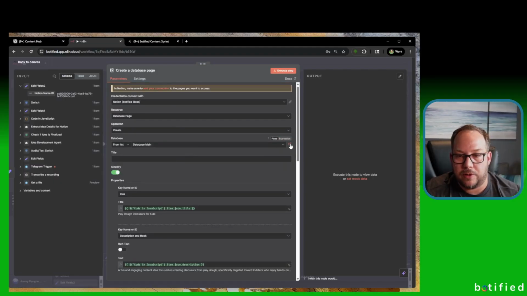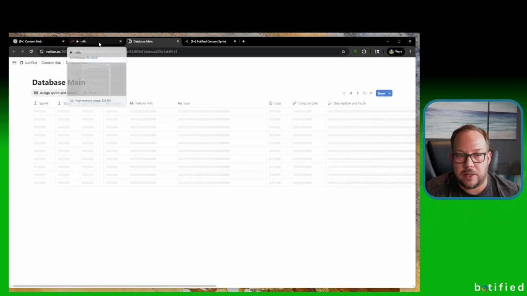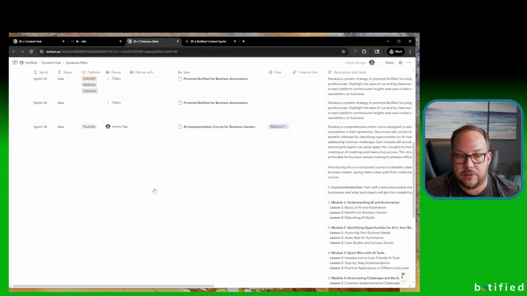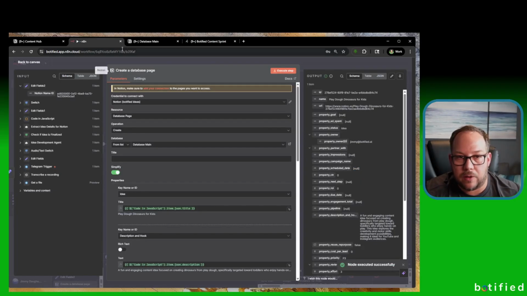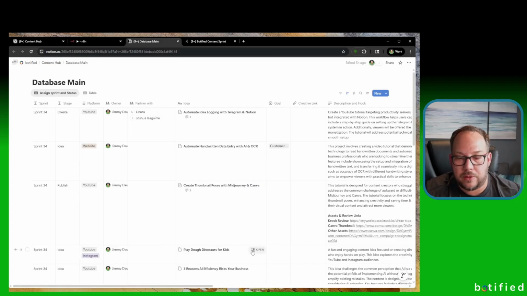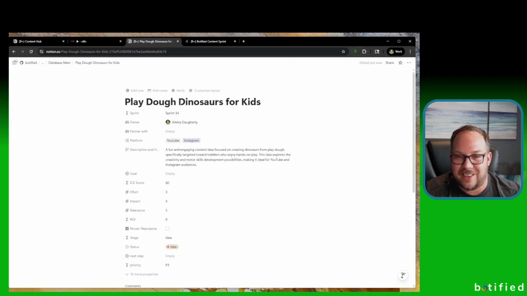Let's go ahead and open the database first. Make sure we've got that ready. This is the kind of test database that I've been working on here with this project. And we're going to hit execute step. All right, so there it is. Play-Doh with dinosaurs for kids. All right, so there's the Play-Doh dinosaurs for kids. There's the owner. It's got our two platforms on there.